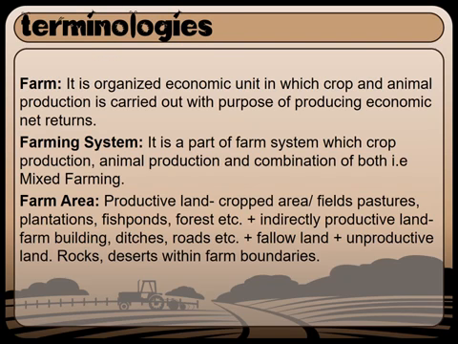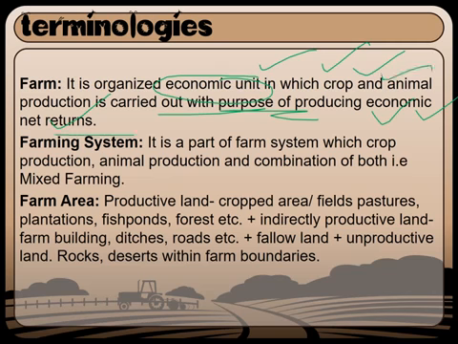Before going into the topic, you need to know some basic terminologies associated with farming. You know the meaning of farm, but how do you define it? It is an organized economic unit in which crop and animal production is carried out with the purpose of producing economic net returns. So this system of raising money with the help of crops and animals is called a farming system. Since it involves both crops as well as animals, it is otherwise called mixed farming.